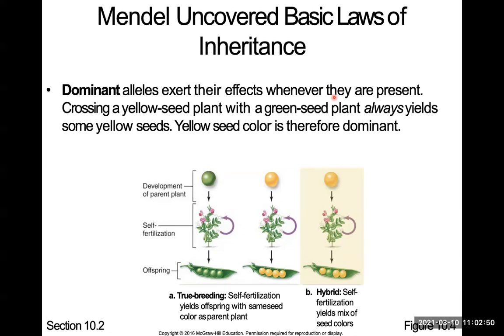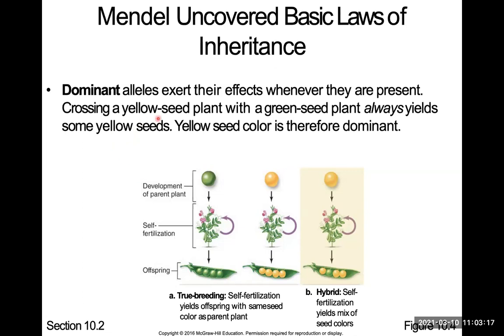So if your grandpa has blonde hair and your grandma has red hair and all the children get red hair, that means the red hair allele is the dominant allele. It's going to mask the effects of the recessive allele, so it takes over. Basically, that's what I'm saying. So dominant alleles exert their effects whenever they're present. If there is a dominant allele present, that's the one that's going to take over.